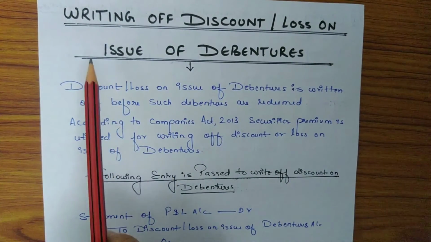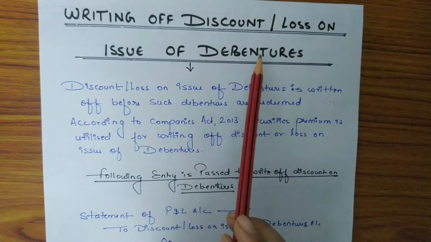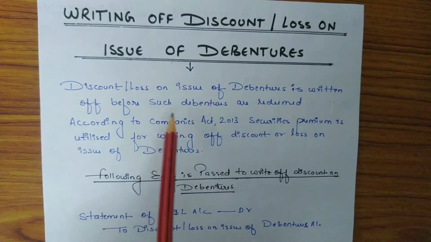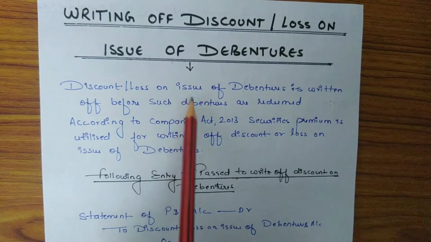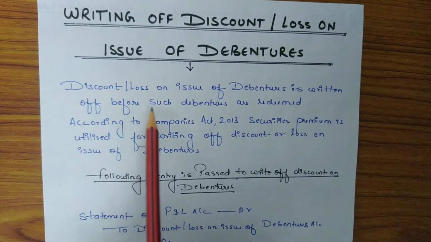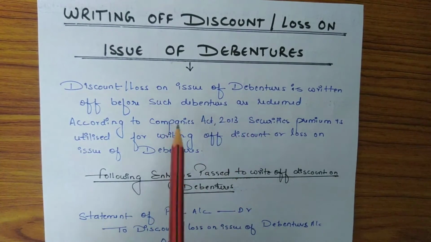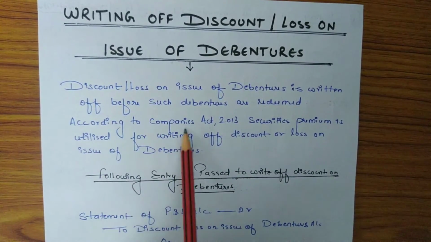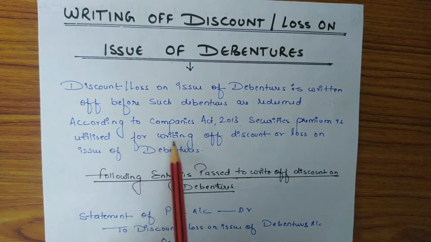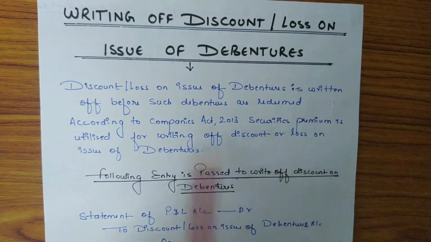So now moving on to the next topic, which is writing off discount or loss on issue of debentures. So as we know, discount or loss on issue of debenture is a capital loss. So it must be written off before such debentures are redeemed. So now, according to the Companies Act 2013, securities premium is utilized for writing off discount or loss on issue of debentures.